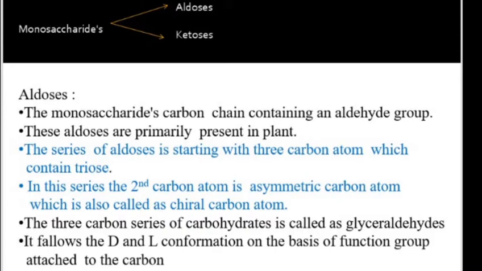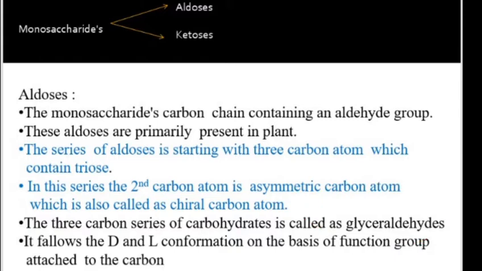In this series, the second carbon is the asymmetric carbon. Here, the asymmetric carbon is important for the beginning of the aldoses series. Asymmetric carbon means a carbon atom which is attached to 4 different types of atoms or groups. This is also called a chiral carbon atom. The 3 carbon sugar of carbohydrate is called glyceraldehyde.